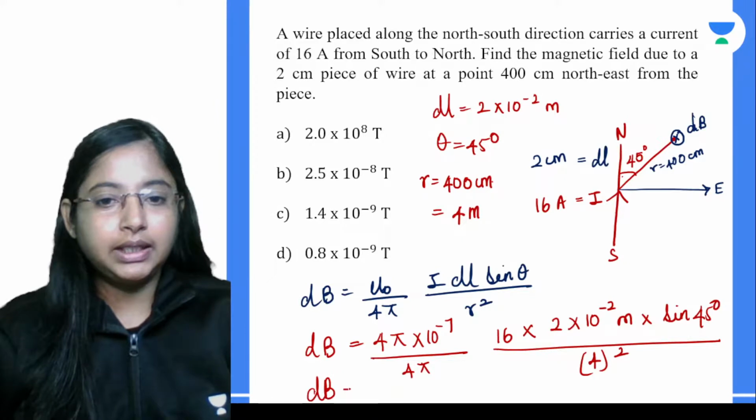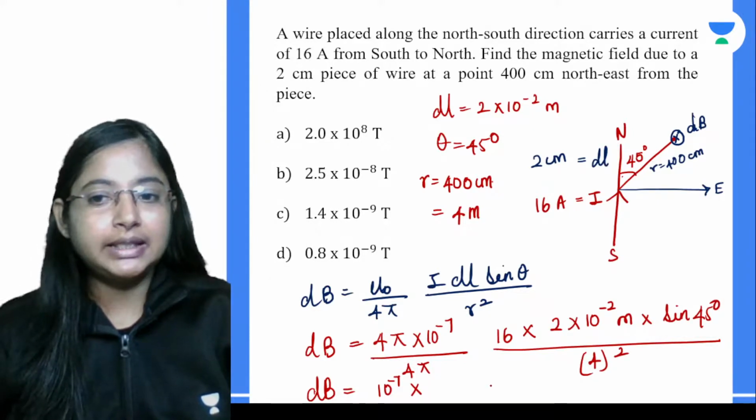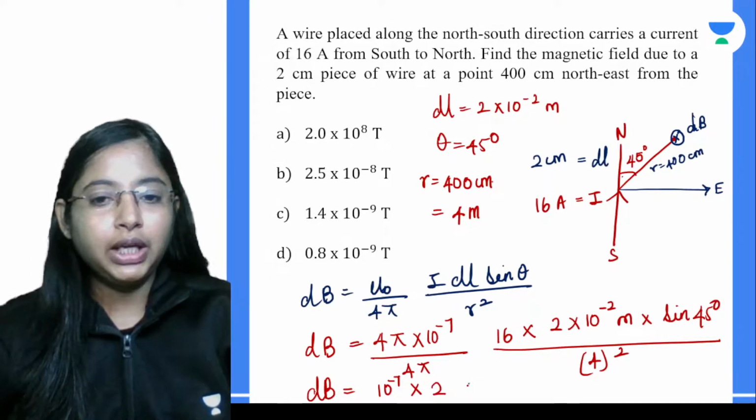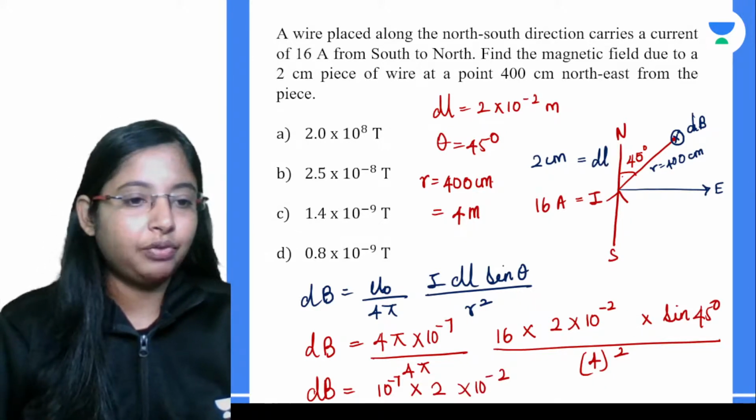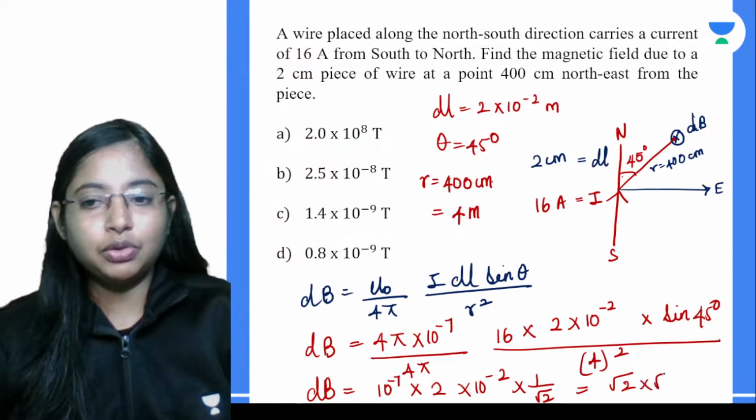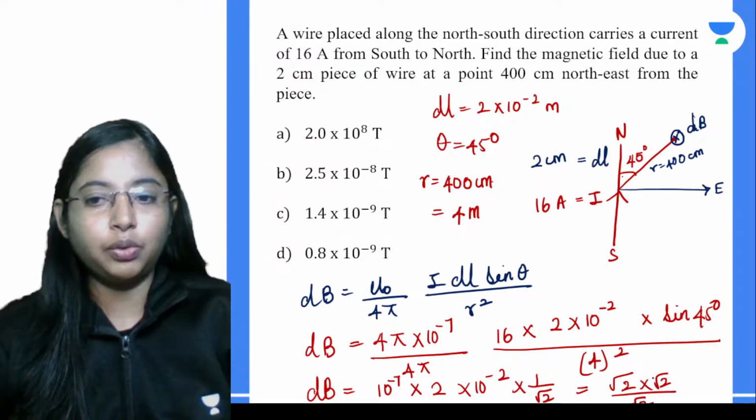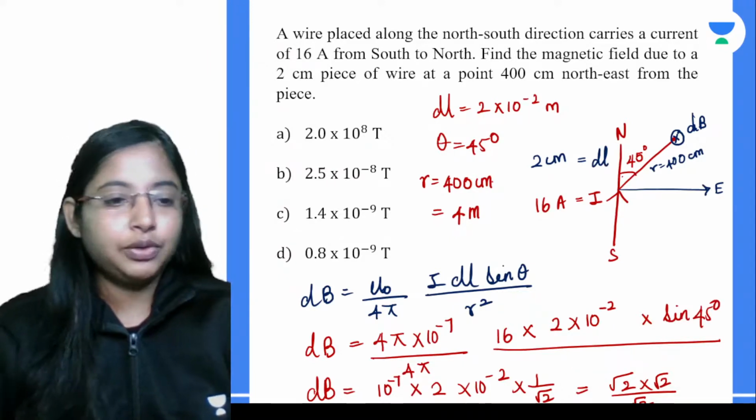Let's see, this cancels, so all you will have is 10 to the power of minus 7 into, 4 squared is 16, so 16 and 16 cancel, all you will have is 2 into 10 to the power of minus 2. And one more quantity is sine 45 degrees, which is nothing but 1 by root 2. So let me write this 2 as root 2 times root 2, divided by root 2. 4 squared over here is nothing but 16.